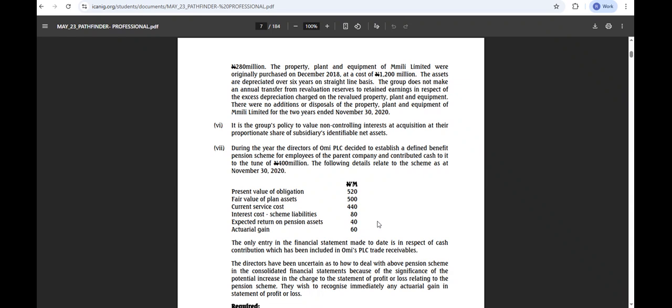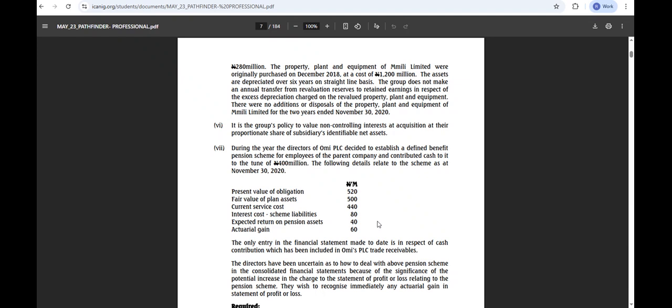Now the information 7 talks about our employee benefits, right? So what is our employee benefit that will go into our financial statement? That will go into our financial position because that's what we are preparing here. What aspect of our pension is going? The first thing we have is the present value of our obligation to be 520 million, right?